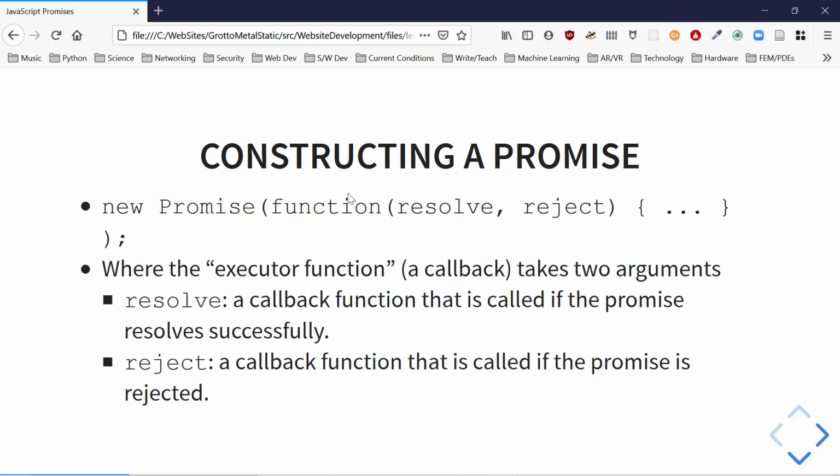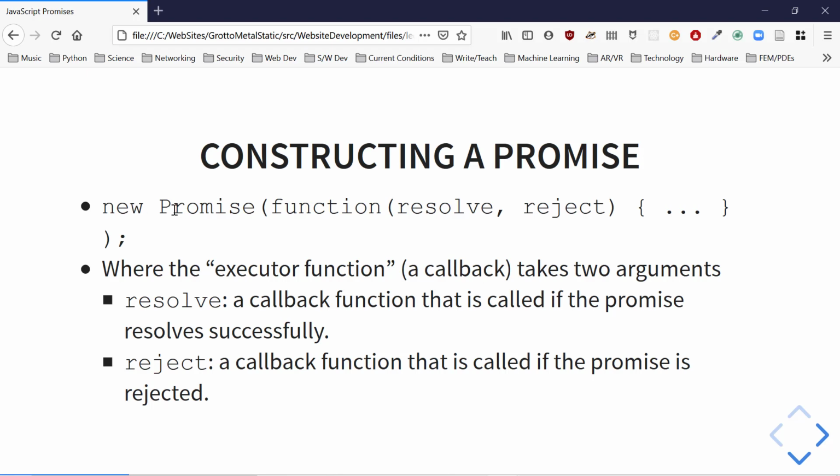How are we going to do this? Well, they do some things underneath for us, but like many things in programming, part of the way this is going to happen is through another level of indirection. Typically, we're not going to construct our own promises. We're going to use promises that are supplied to us by APIs. However, to get some practice and learn some concepts, we are going to construct our own promises for simple examples.